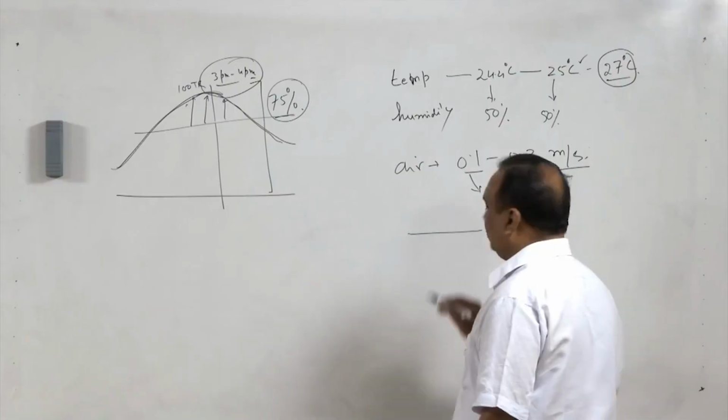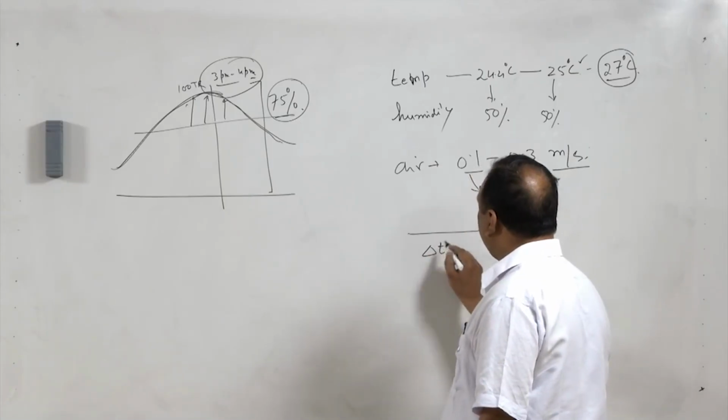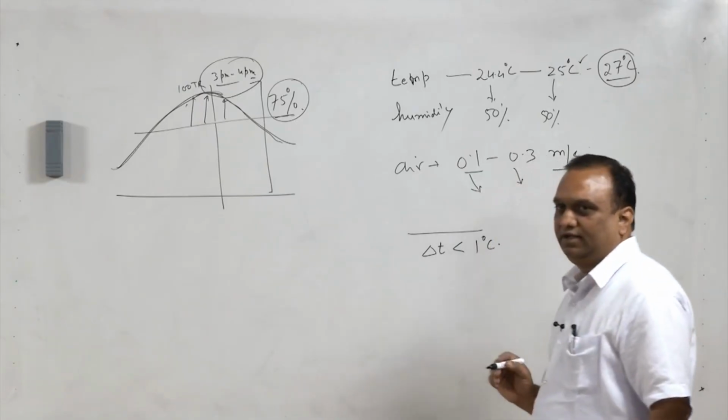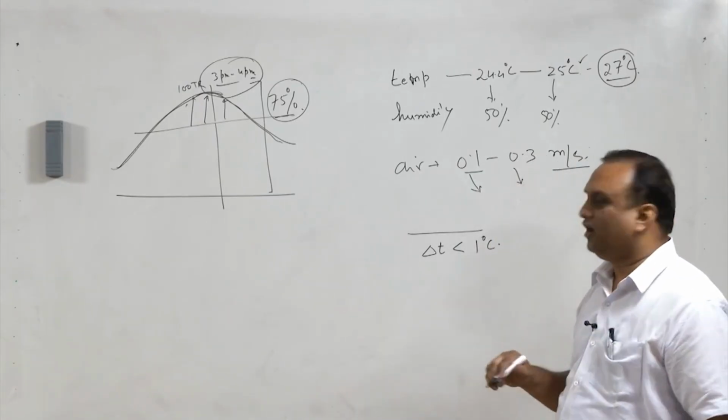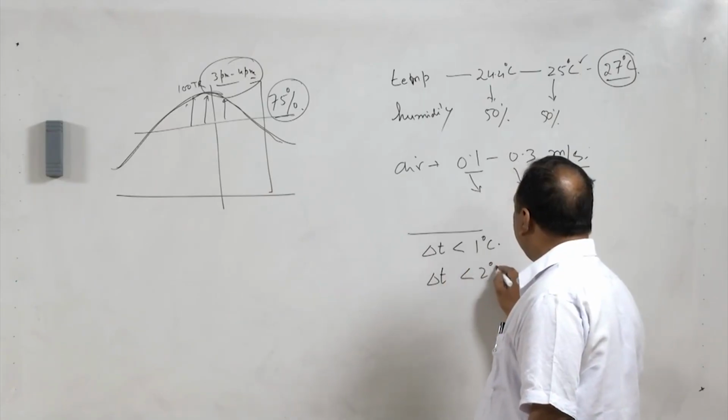In a room, for the purpose of air conditioning, the temperature difference between 2 points in the room should be less than 1 degree centigrade. If it is a house, in the entire house, the temperature difference should be less than 2 degrees centigrade in any part of the house.